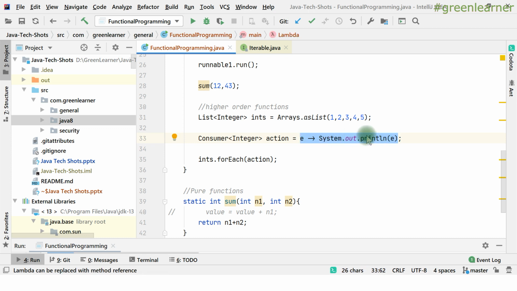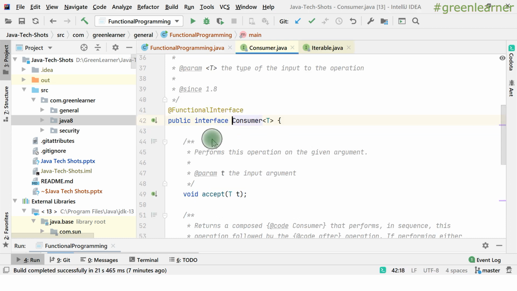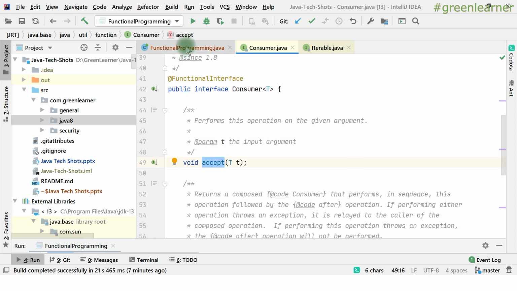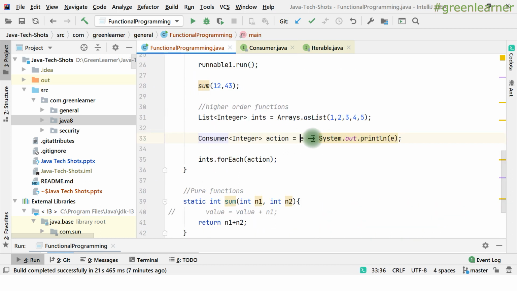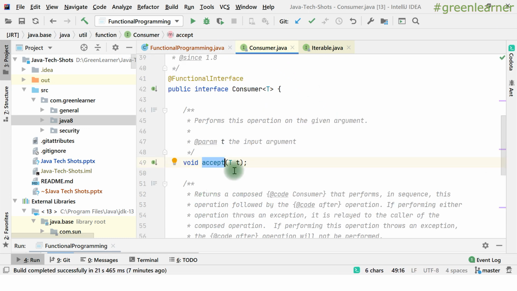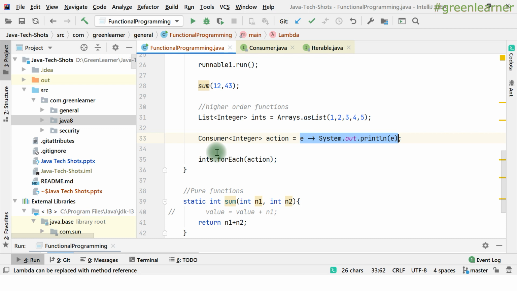And whatever you are writing here goes under the Consumer. Consumer is a functional interface which has only one method, that is accept. And whatever you are writing here, System.out.println, is going under accept, right? So under forEach, I'm passing a function as a parameter, right? So the first property is followed here, right?